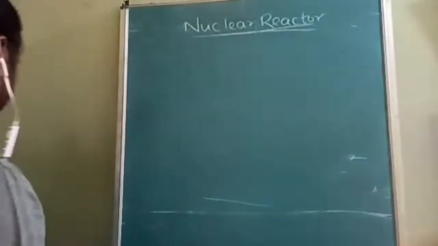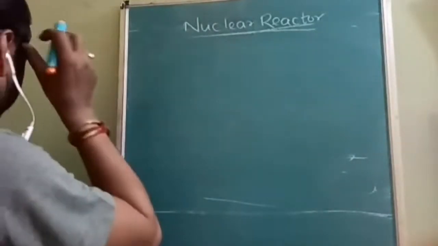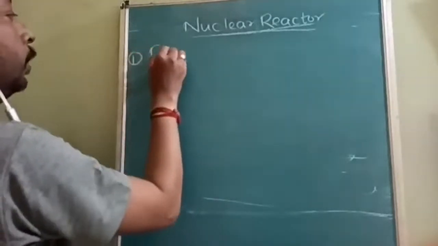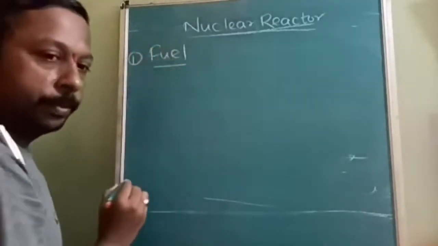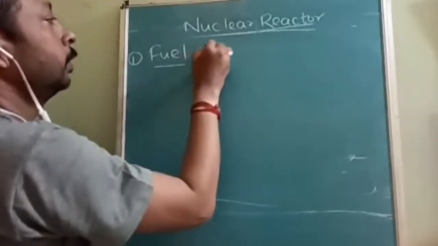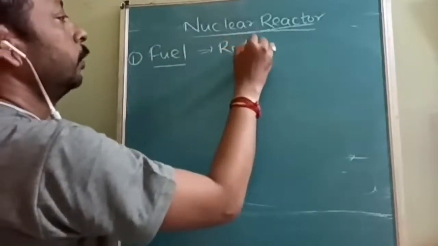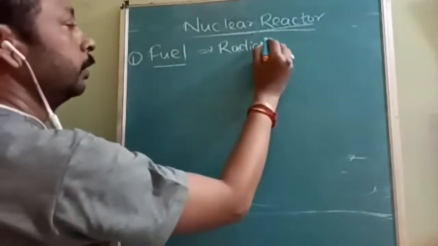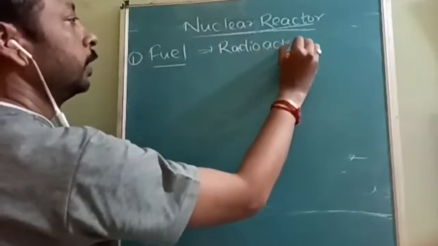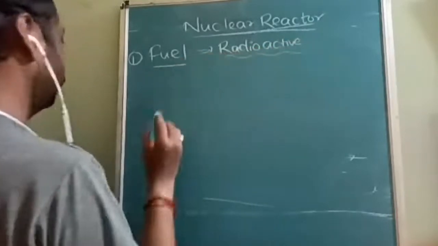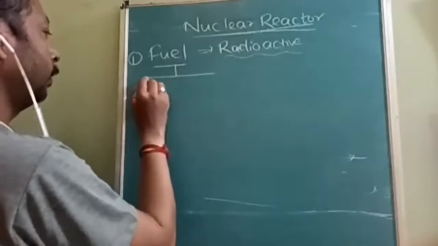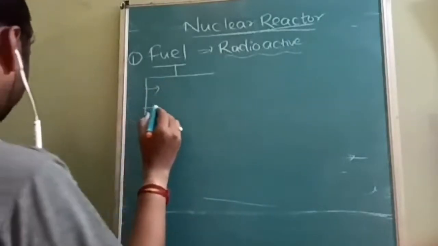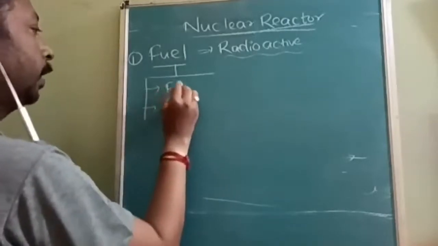The main purpose of a nuclear reactor is to control the neutrons. Here, if I say fuel in this topic, it means radioactive substance. The meaning of the term changes here, so a radioactive substance is called a fuel. This fuel is further divided into two types. The first one is called fissile material.